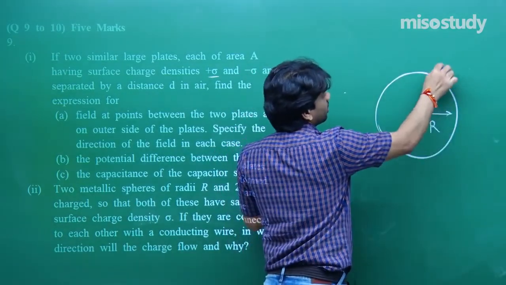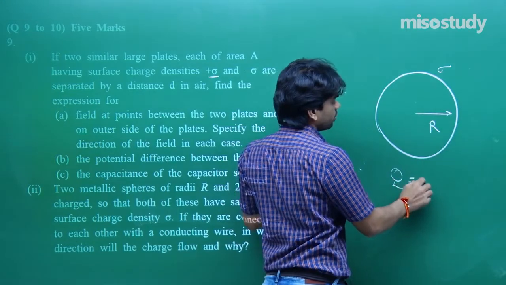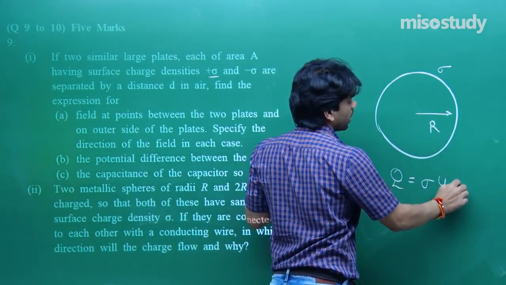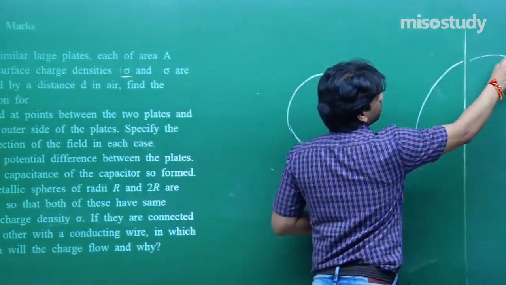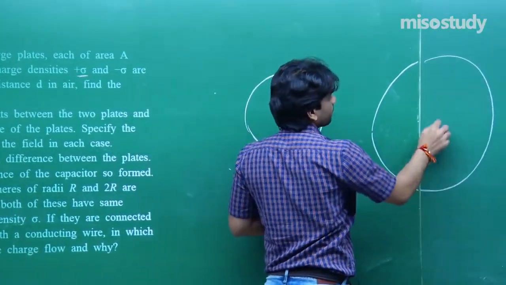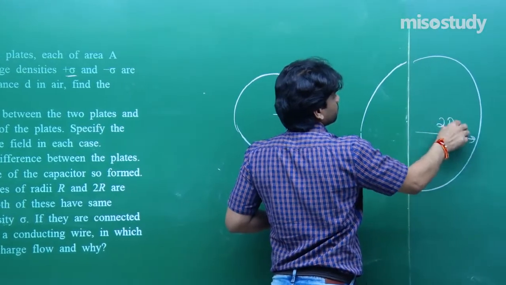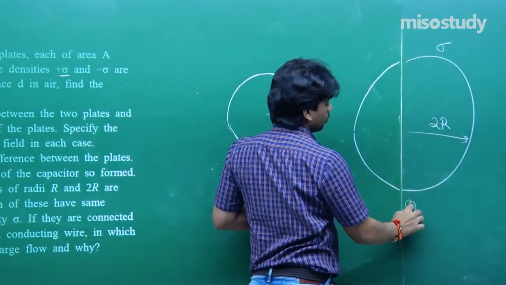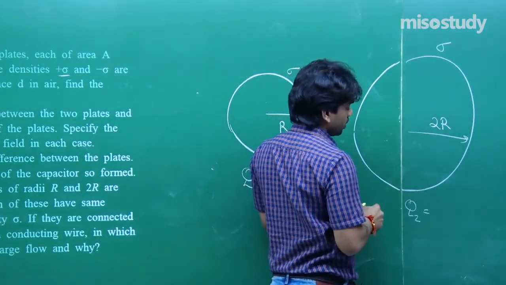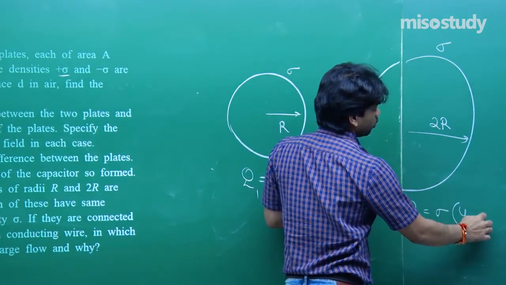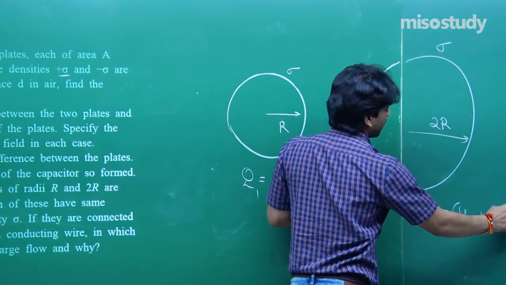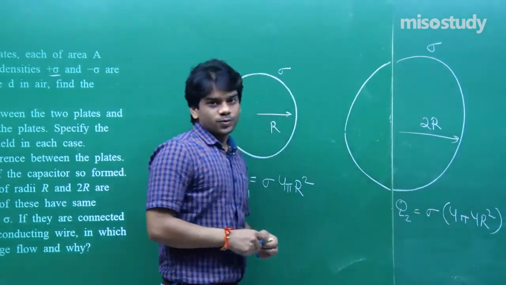R, let us say sigma. So Q appearing on this will be sigma into 4 pi r square, let us say it is Q1. For the 2r case, same surface charge density, Q appearing here will be sigma into 4 pi (2r) whole square, that is 16 pi r square. This is the value of Q2.